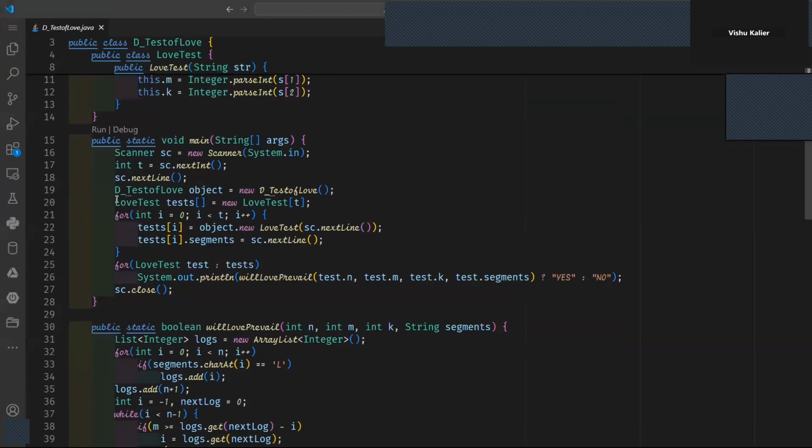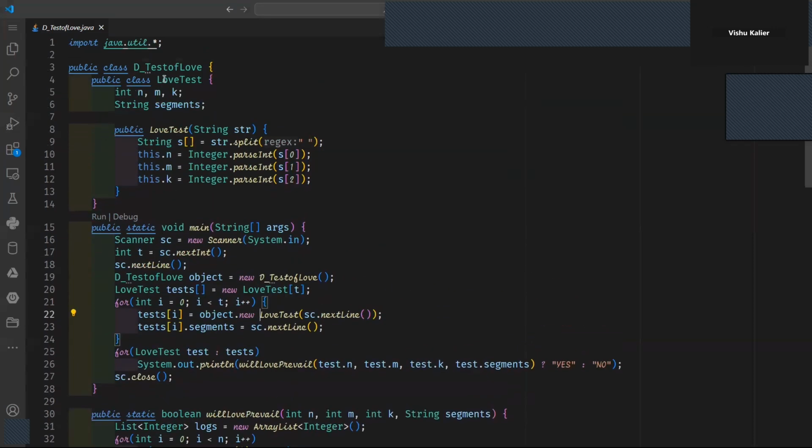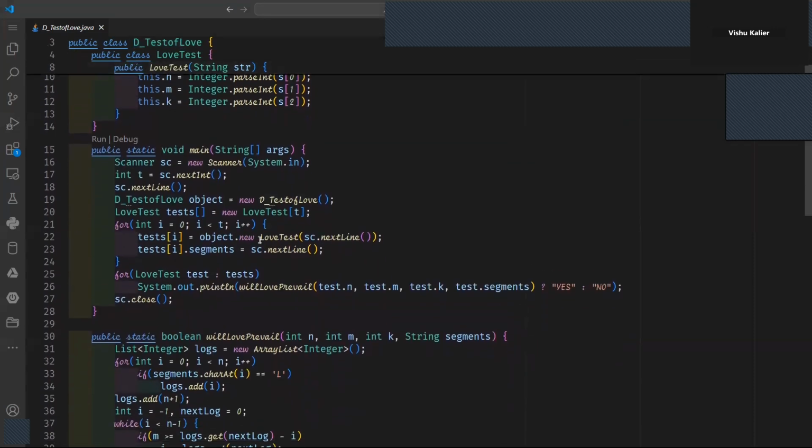Then after creating this array, I run a for loop. In this for loop, I created an object for the main class, the main class of the test of love. I created an object for this LoveTest, the inner class, using the outer class object dot new property.